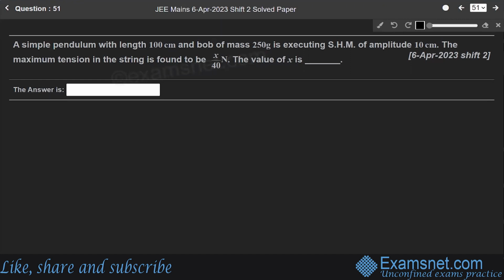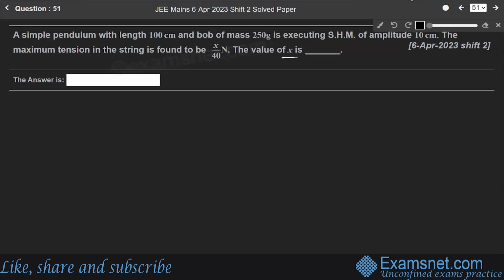So students, now starting with question number 51. The question says that a simple pendulum with length 100 centimeter and a bob of mass 250 gram is executing simple harmonic motion of amplitude 10 centimeter. The maximum tension in the string is found to be x over 40 Newton. We have to find the value of x.